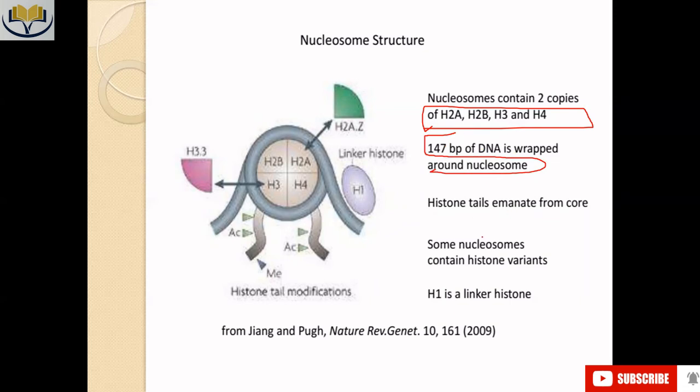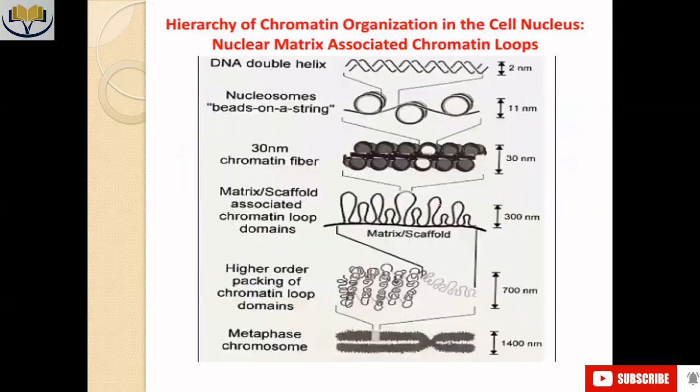Some nucleosomes contain different histone variants, but histone 1 will always work as a linker histone. Okay? It links between two beads.